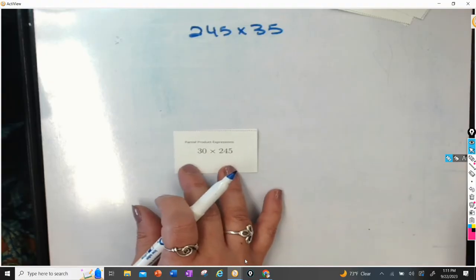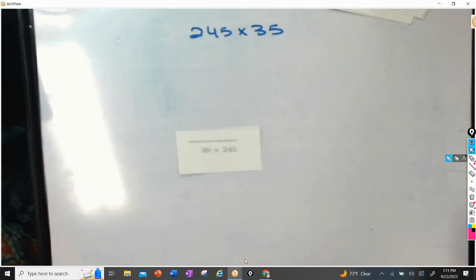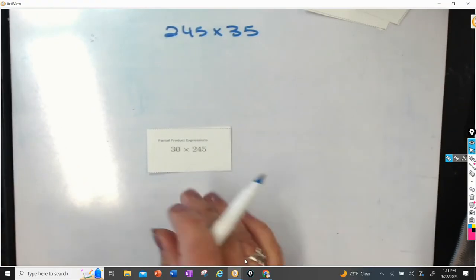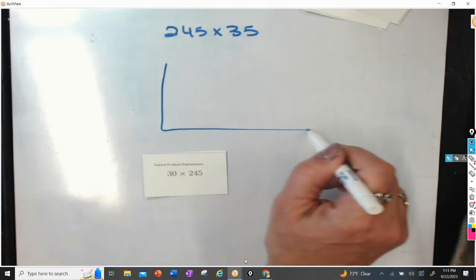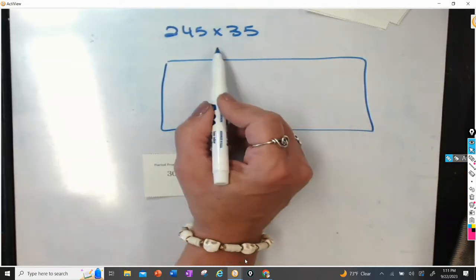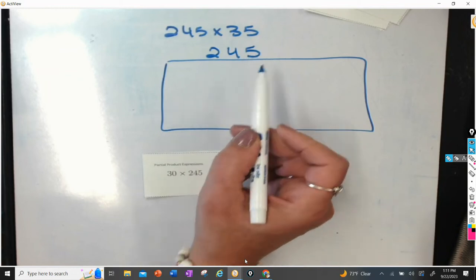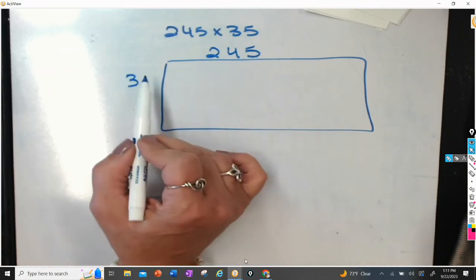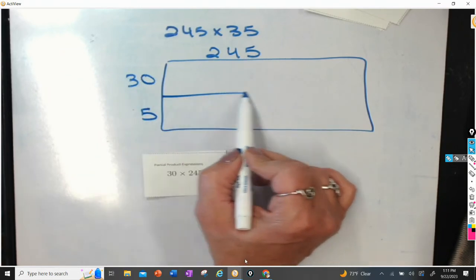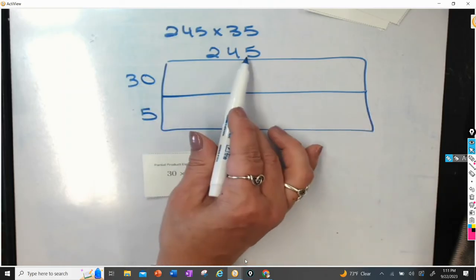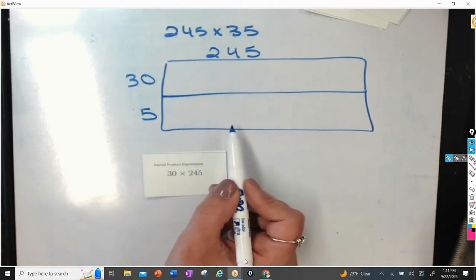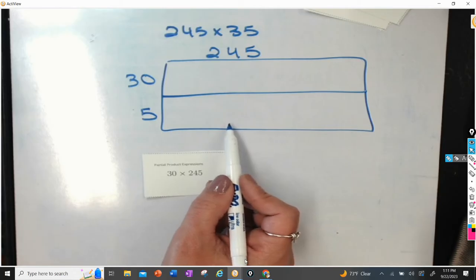In this one, they gave me an array like this. Crooked there. So when I draw this one, I can see that they did not take apart the 245, but they still took apart the 30 and the 5. So I would have to do 30 times 245 and 5 times 245.